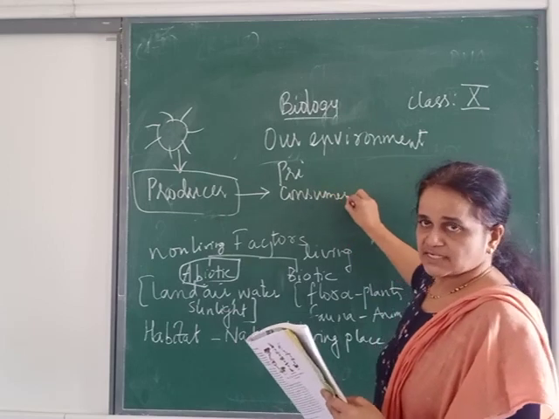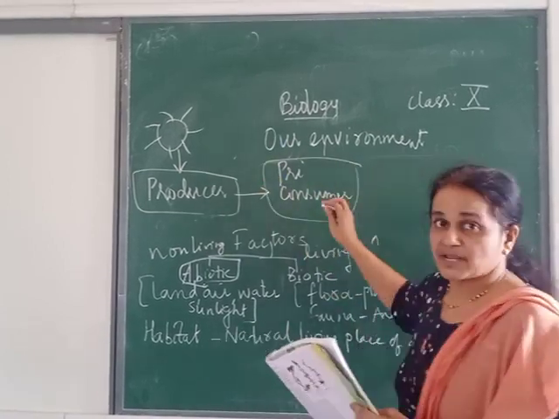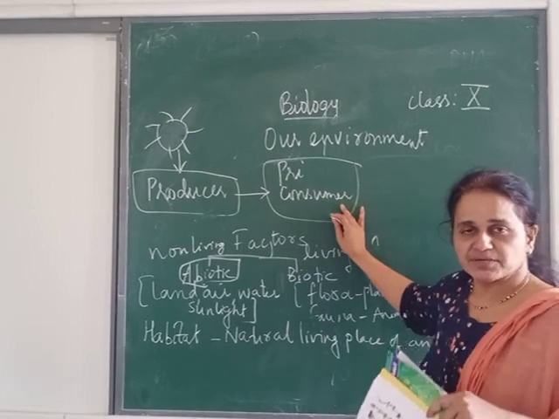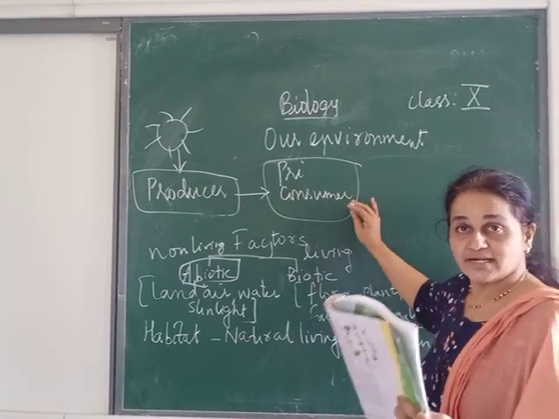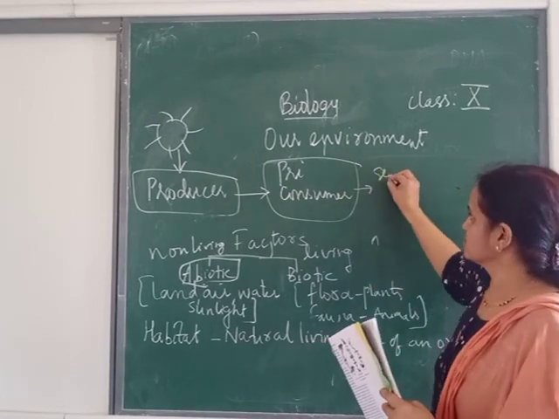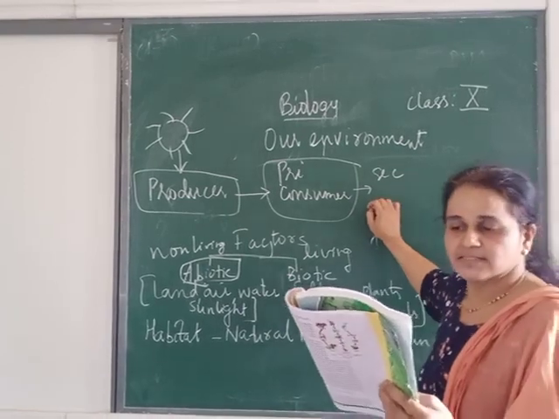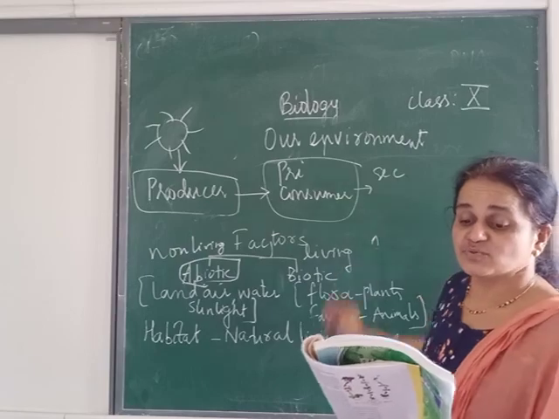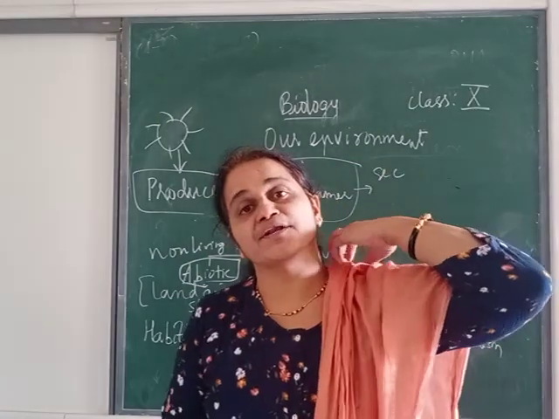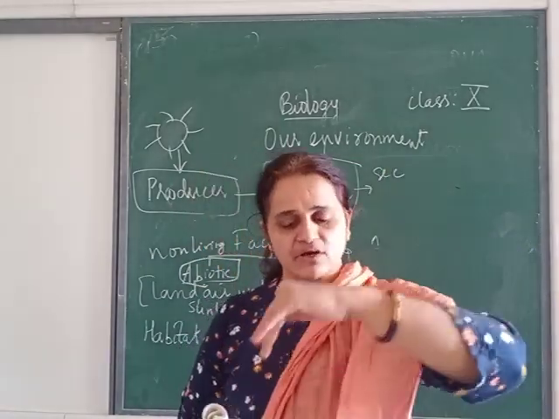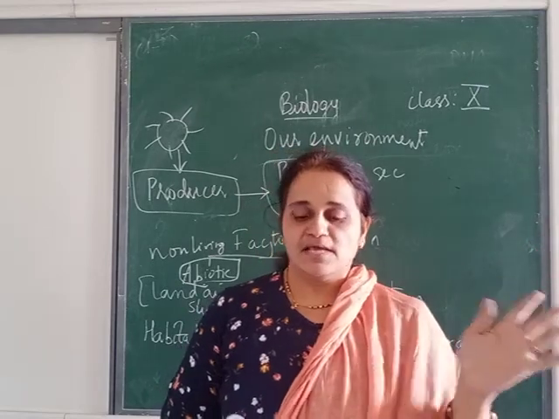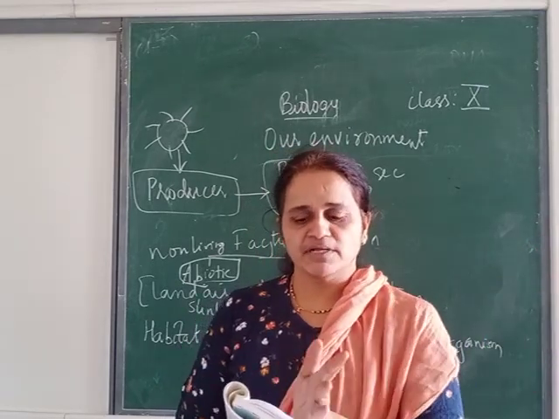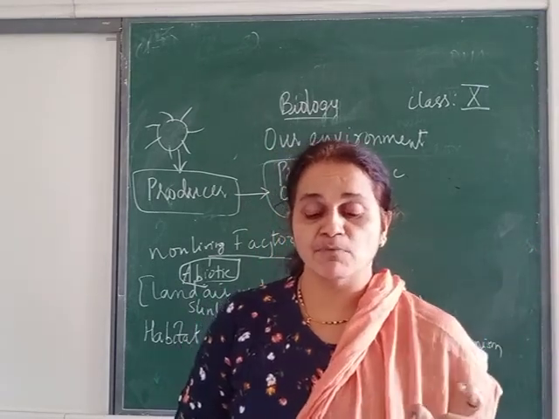Isn't it? You started your schooling from primary level, isn't it? Primary. After that you came to secondary school. Secondary, so secondary consumer. After primary consumer, next is secondary consumer. Third level is tertiary consumer. And the last one is called the top carnivore. Top carnivore means they can eat all. Like man, we come under top carnivore, or we are called omnivores.